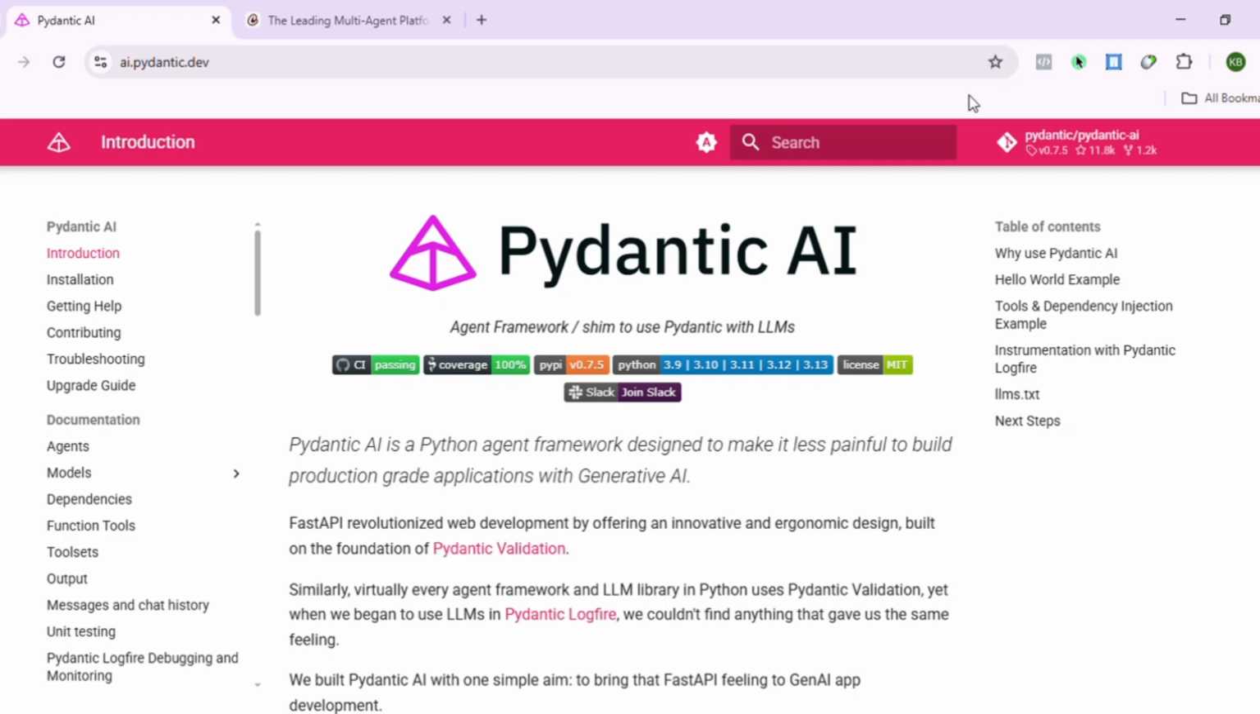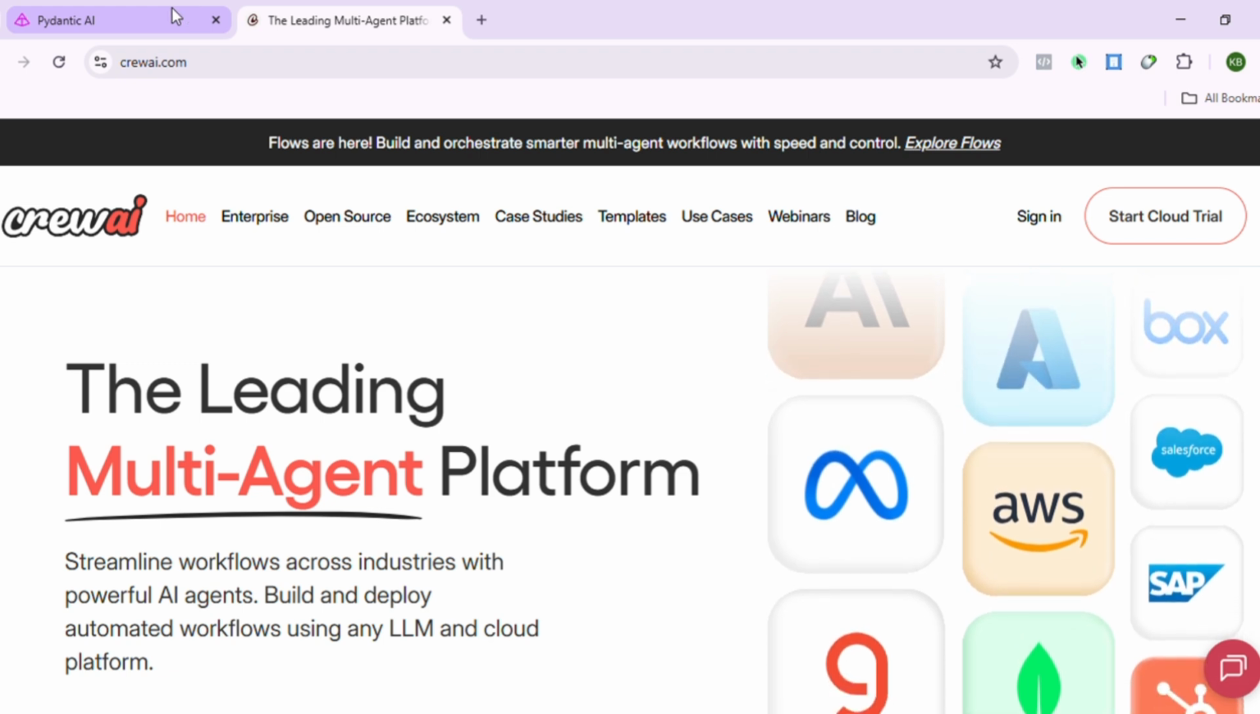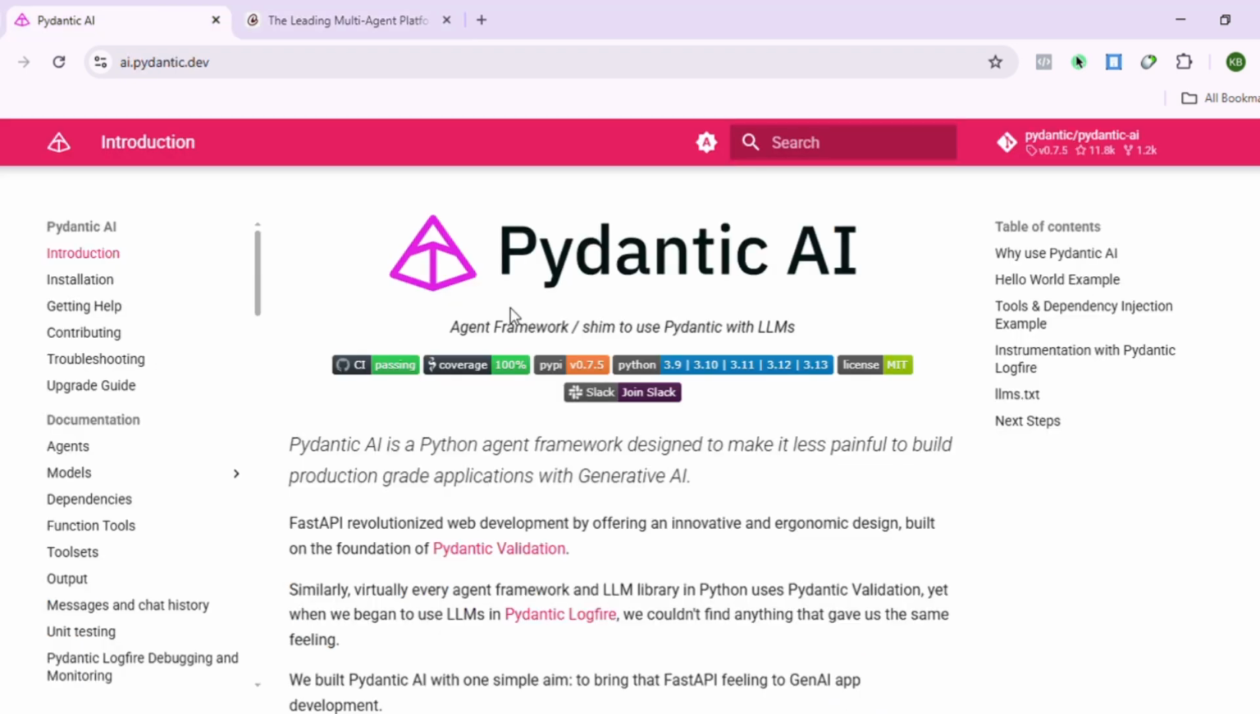What if I told you there are two AI frameworks right now that could completely change how we build and manage AI agents, but they do it in totally different ways? Today, it's Pydantic AI versus CrewAI. And trust me, you'll want to know which one actually fits your workflow. Let's get straight to it.